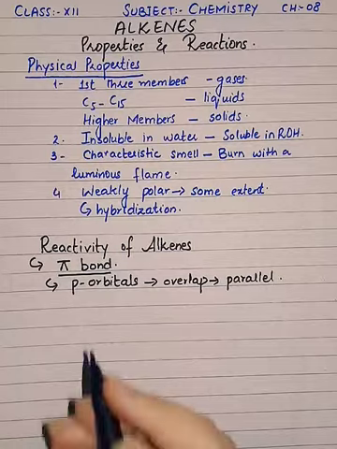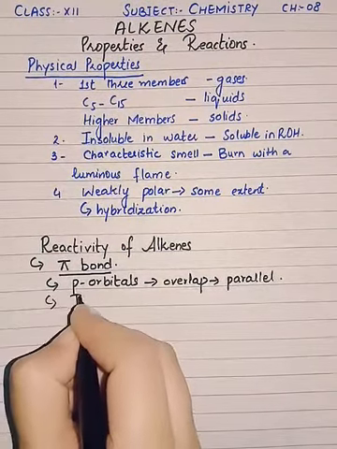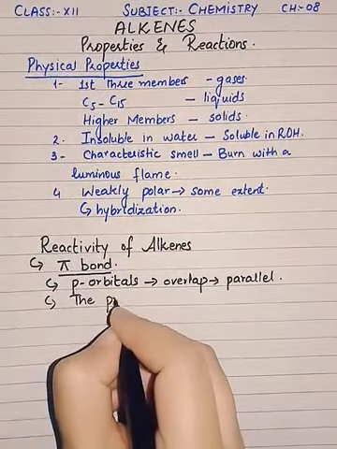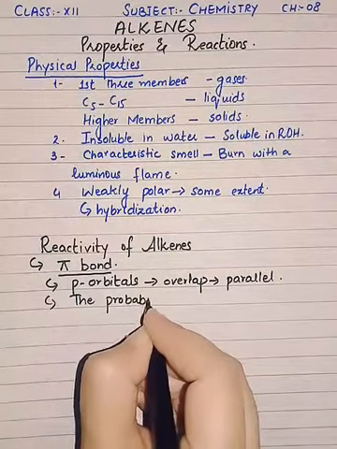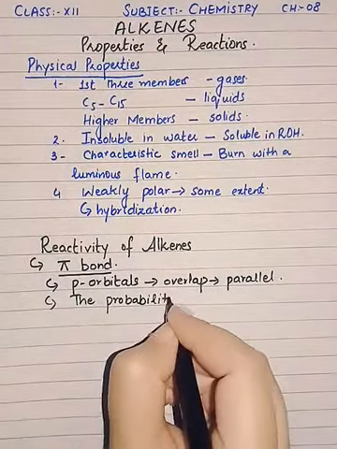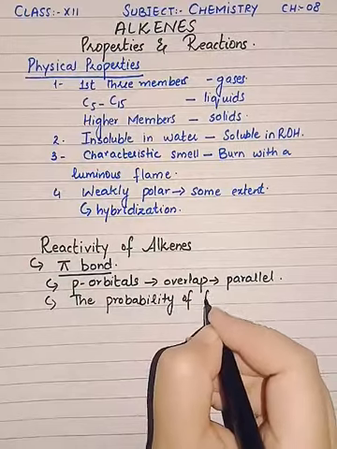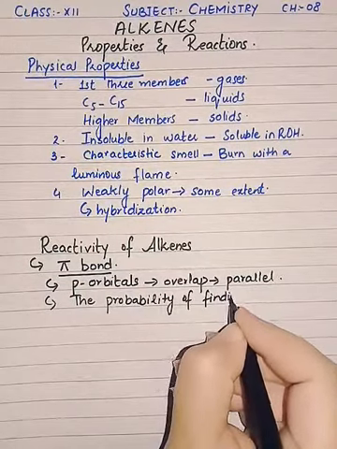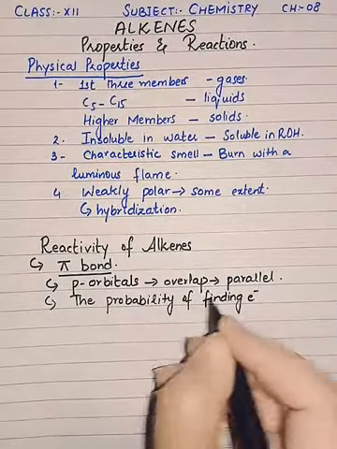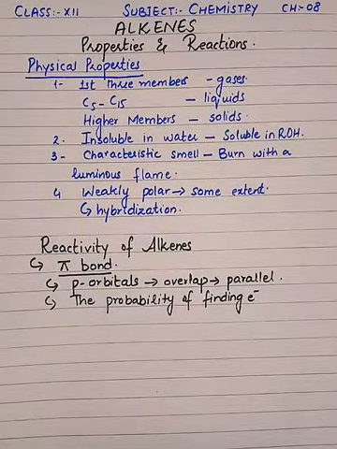As a result, the probability of finding the electrons will be away from the line joining the two atoms or the two nuclei.